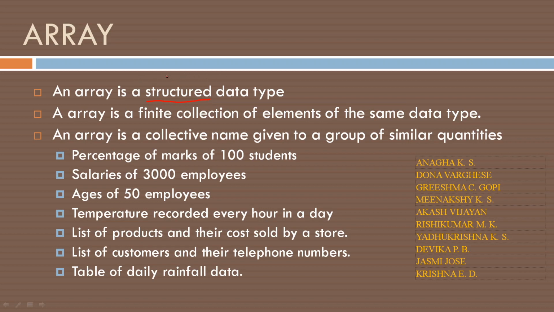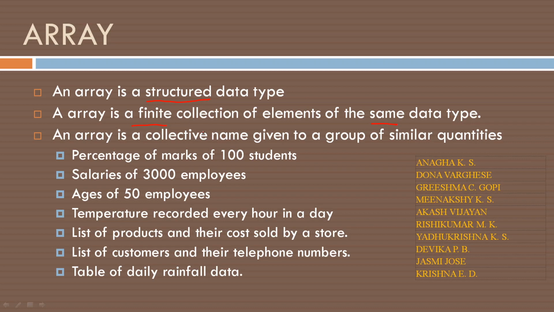What do you mean by the word structured? This means an ordered collection of data. Look here, this is a set of names. The columns in an Excel sheet are examples of structured data. So what is unstructured data? See, the information in your WhatsApp group is not structured. It can have numbers, characters, text, audio, video, not of the same type. So they are known as unstructured data. But in C, we are keeping array as a structured data type. It is a finite collection of elements of the same data type.